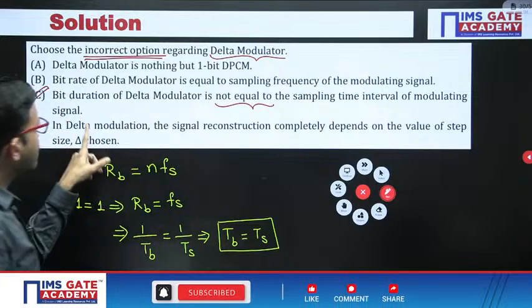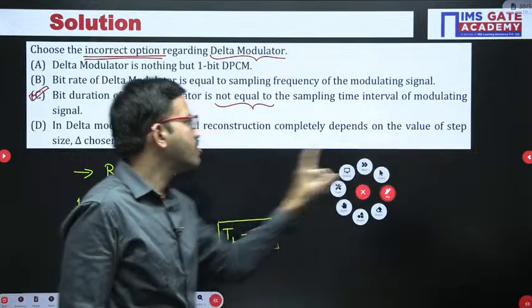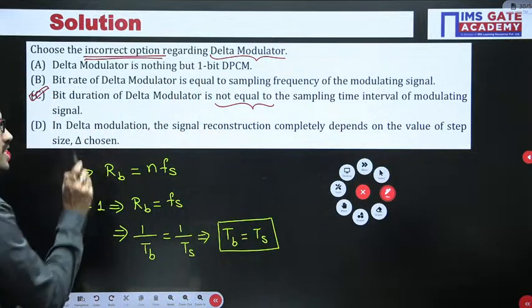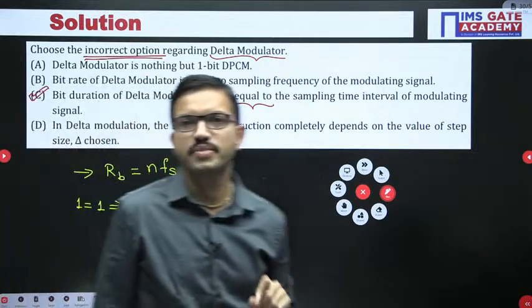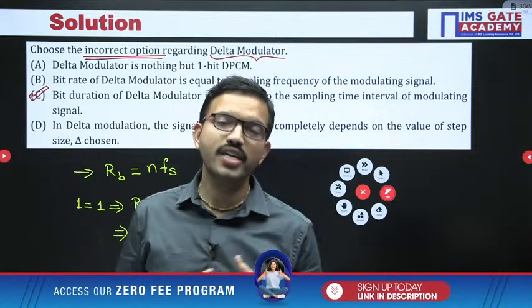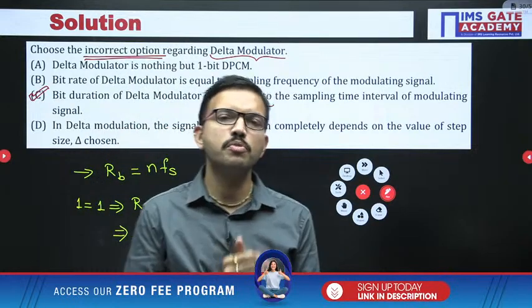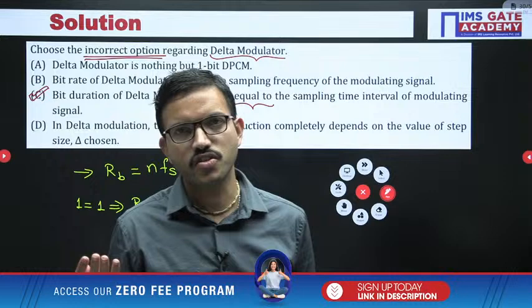Whereas here, in delta modulation, the signal reconstruction completely depends on the value of step size delta chosen. Yes, this is the correct statement. Suppose we are unable to choose the delta value properly, accordingly we are having two types of errors. One is slope overload distortion, another one is granular noise.